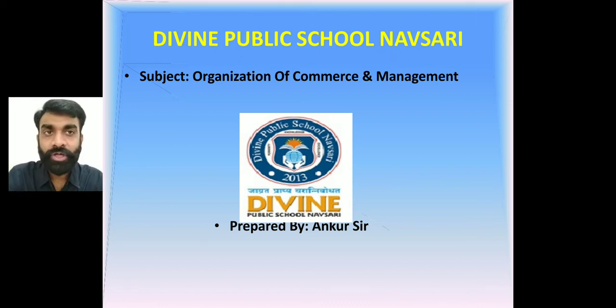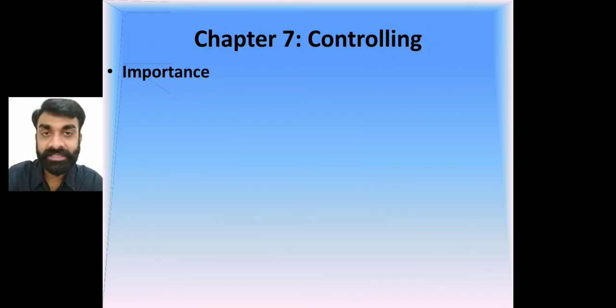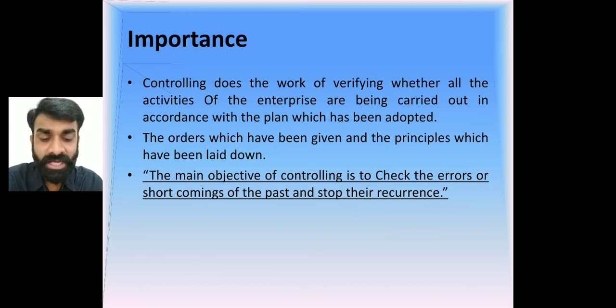Students, we are going to continue with our 7th chapter. In the second lecture, I have only included the importance of controlling, that is, why controlling is important on the part of the management as well as on the part of the workers. We have already seen the characteristics and introduction: it is the end activity, the last function of management, and it is much more important.